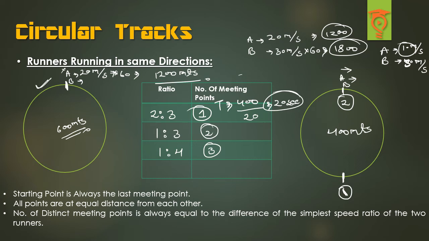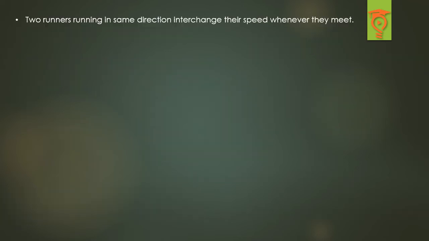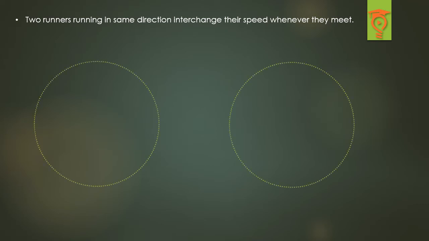So let's quickly move on to the next slide and see what further things we have. Now the first scenario that can arise, and that actually arises in the exam, is when two runners running in the same direction interchange their speed whenever they meet, right? Let's say here I have A running in this direction and B running in this direction.